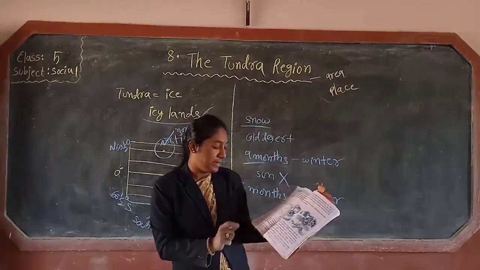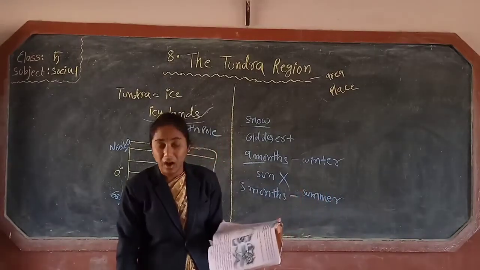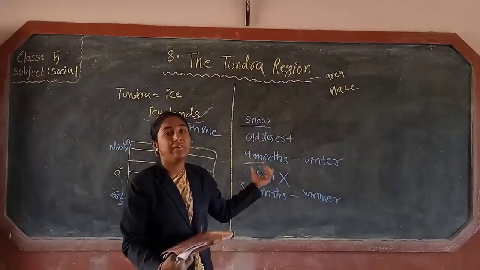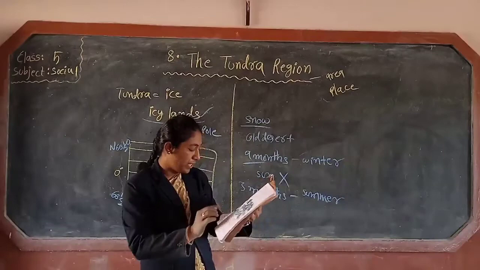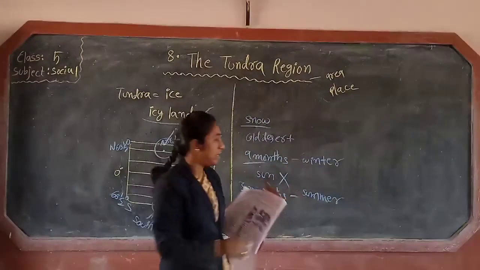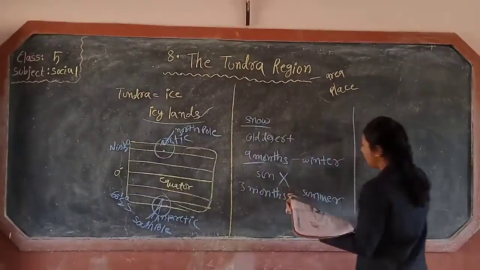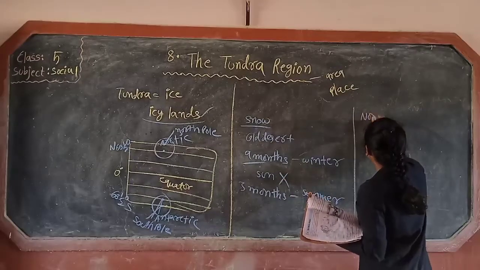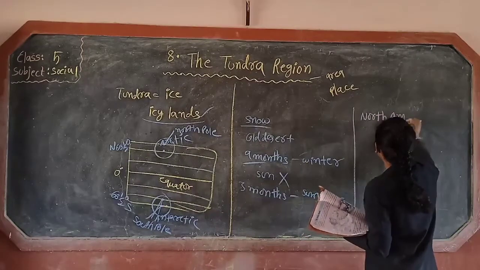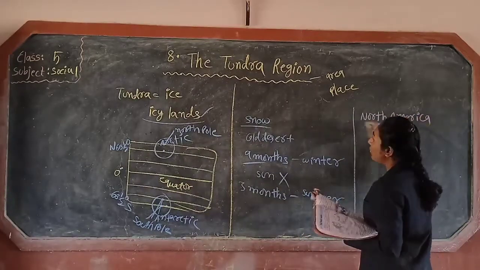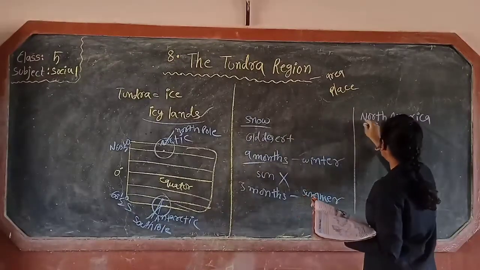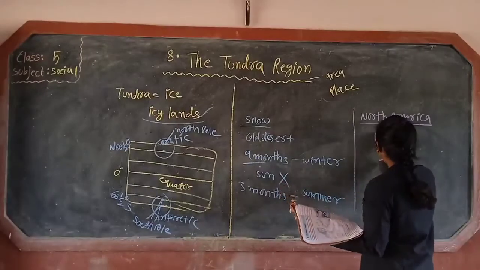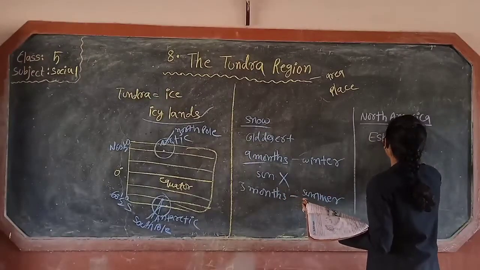The people living in the tundras of North America are called Eskimos. Even in these difficult conditions, some people live in the tundra region. The people who live in the tundra regions of the North America continent are called Eskimos.